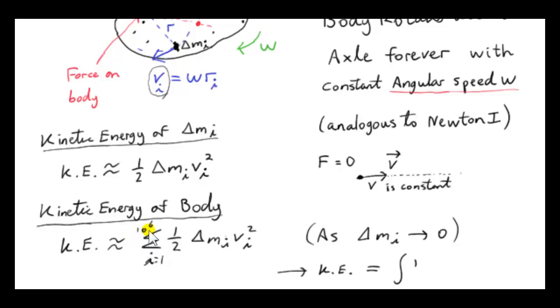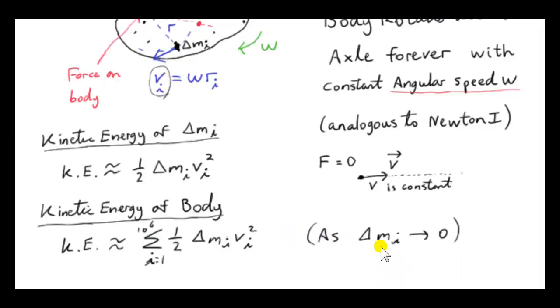But in general, of course, this sigma here becomes an integral as delta m_i approaches 0. So we'll just leave that out for now. We'll see more about that in later videos. So we're summing from i equals 1 up to some extremely large number, depending how small our particle is. The smaller we make it, of course, the more terms we have to sum.